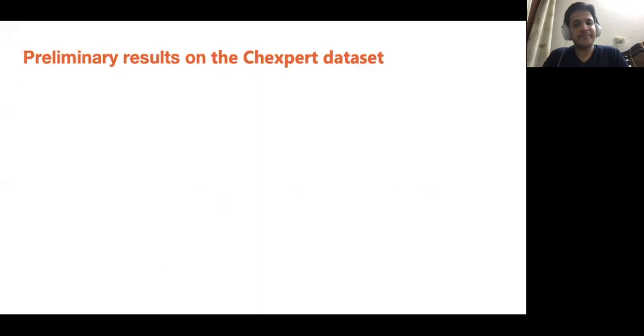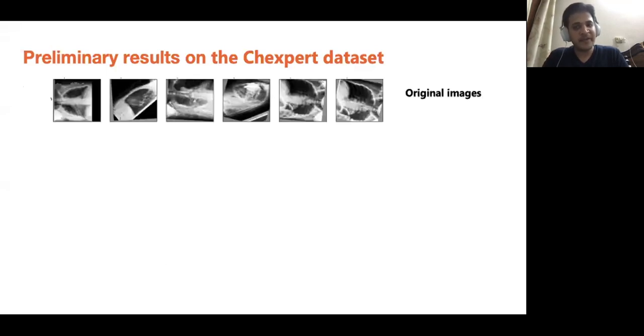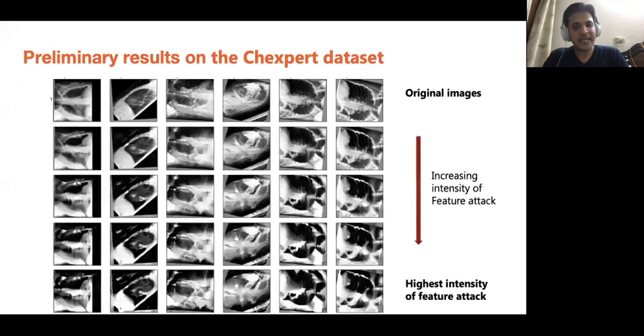We emphasize that it is also possible to visualize the same feature by gradually increasing the intensity of the feature attack. In the top row, we show the original images. As we go from top to bottom, the intensity of feature attack increases, so that the images most intensified by the feature attack are in the bottommost row.